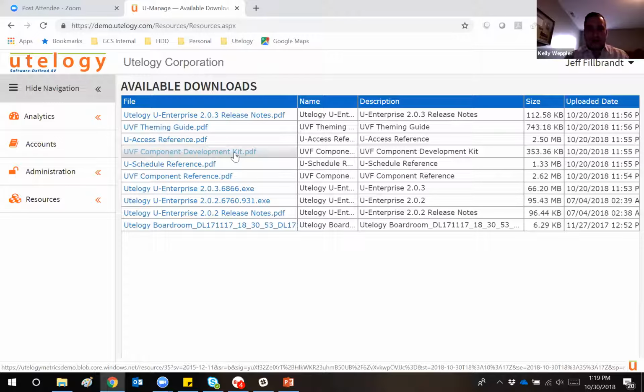So, some really helpful documentation. Even if that's something you don't want to explore, it may be worth a quick read just to give you a better understanding of our component architecture and the framework there. But this is all available to you to download at any time you see fit.